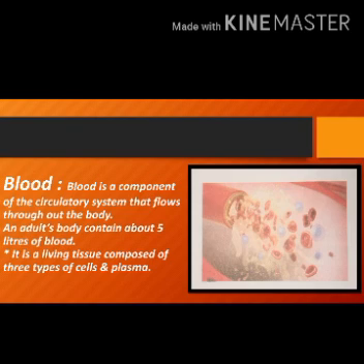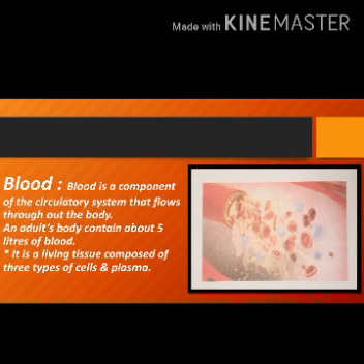Blood is a component or part of the circulatory system that flows throughout our body. Blood circulates constantly, means all the time, while carrying nutrients, oxygen and also waste products. My dear students, an adult's body contains about 5 liters of blood.